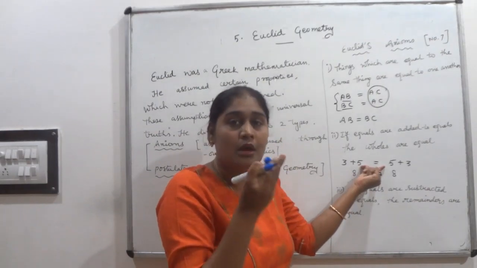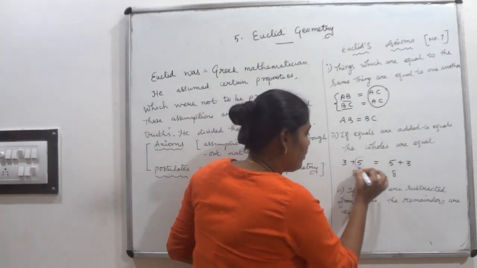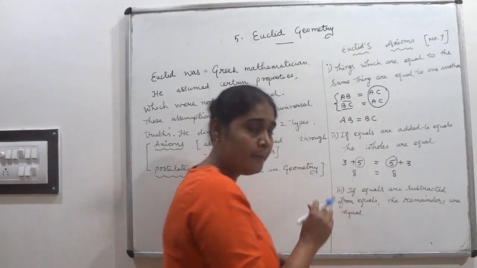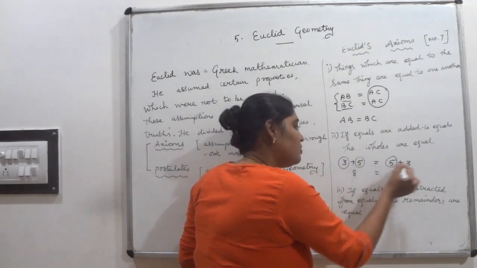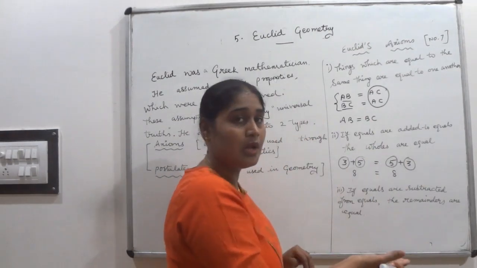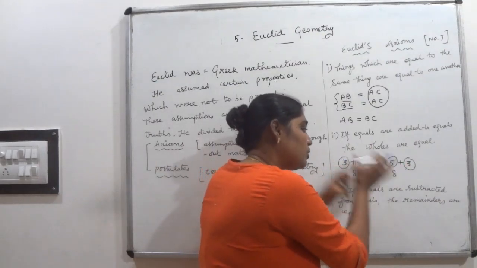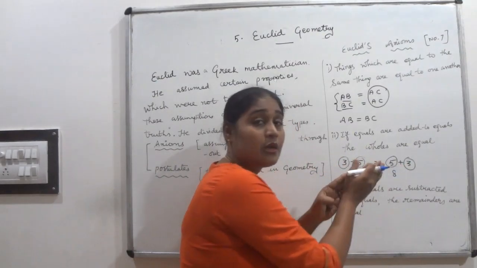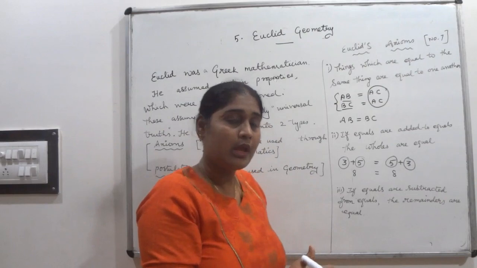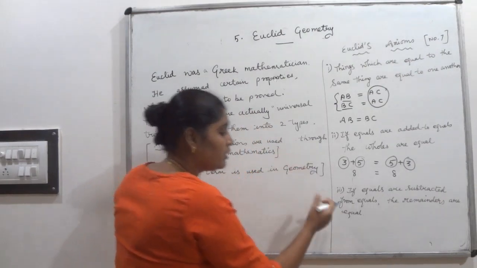So, the equals are added to the equal, then the wholes are equal. Previously 5 was equal and then I added 3. These are also equal. Equals are added to the equal, then the wholes are equal. So that is 8 equal to 8. Go for the third one.